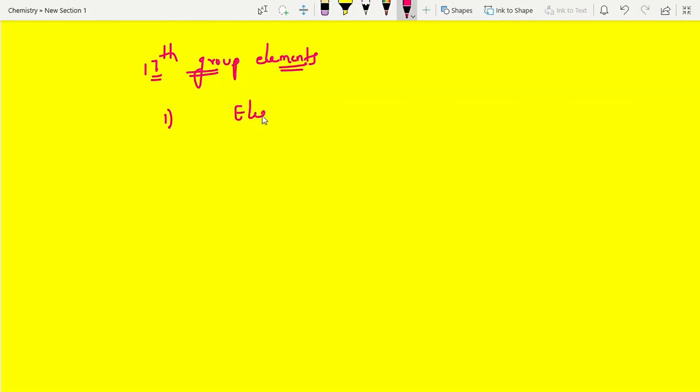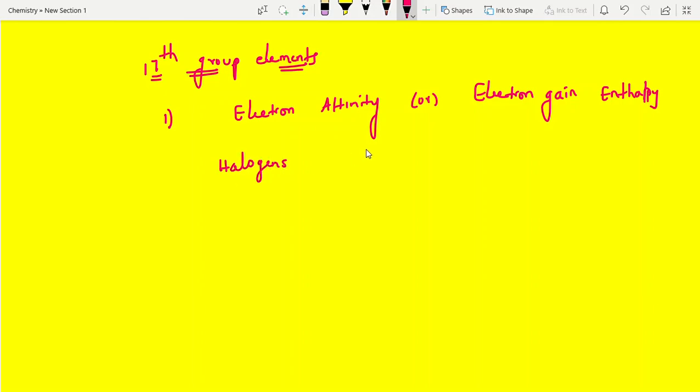electron affinity. Electron affinity is also called electron gain enthalpy. So students, halogens have more electron affinity, or electron gain enthalpy, because they readily accept an electron.